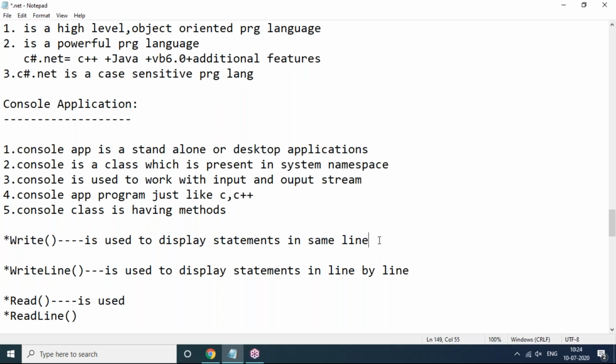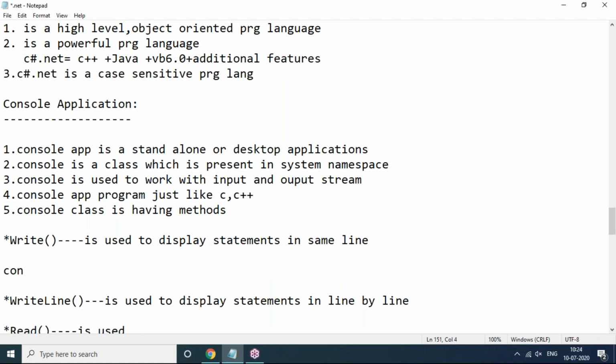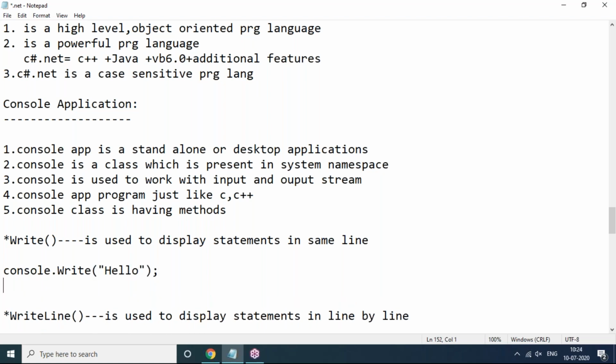See here, Write and WriteLine methods are for output purposes. For example, I'm taking Console.Write, which is a method. Suppose I'm saying hello here, so the output will print hello. Then one more statement: Console.Write, hello Durga Soft. This is an example of Console.Write.